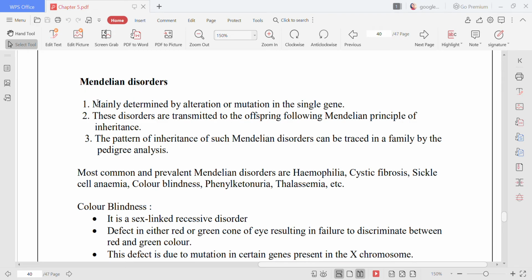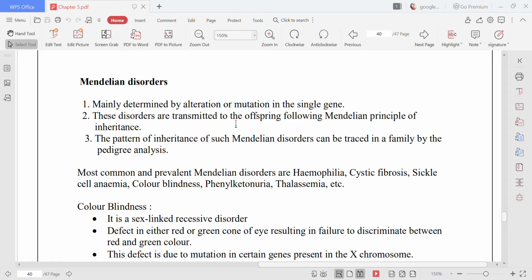You remember in the beginning of the chapter I had told you that Mendel called genes as factors. So mainly these disorders are caused by alteration or mutation in a single gene.